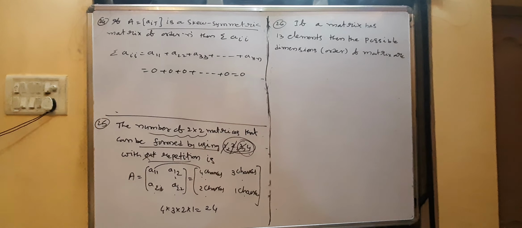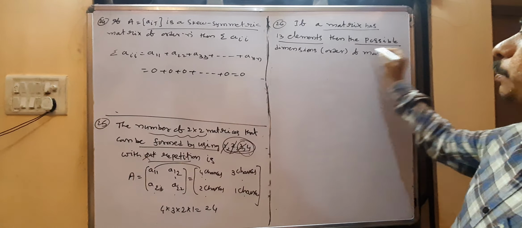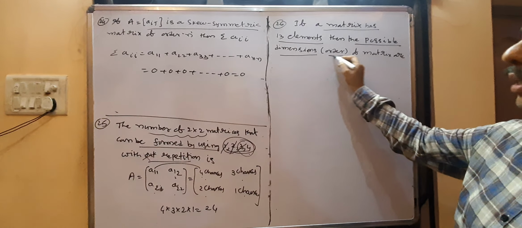Next చూడండి. If a matrix has 13 elements, then possible dimensions means orders.